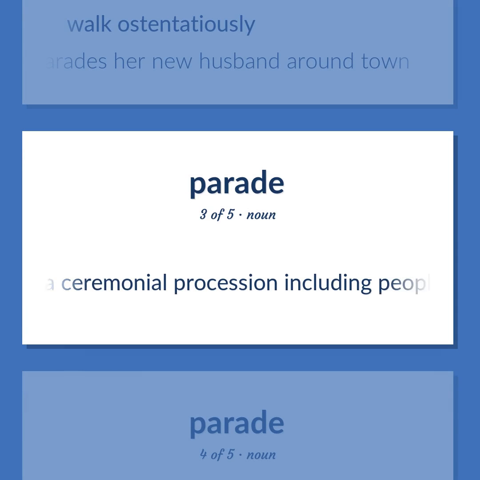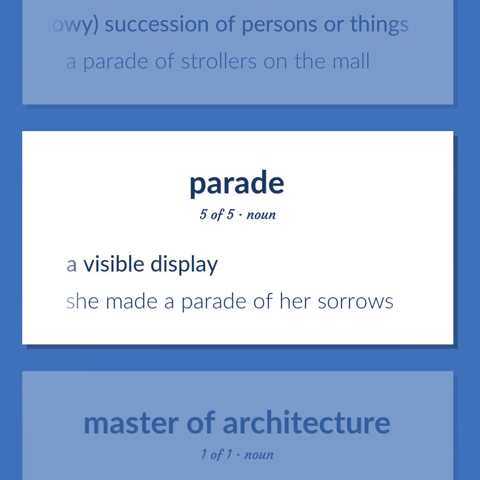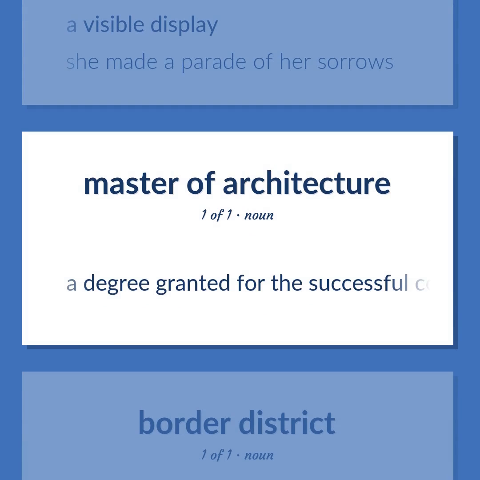A ceremonial procession including people marching. An extended, often showy, succession of persons or things. A parade of strollers on the mall. A visible display. She made a parade of her sorrows.